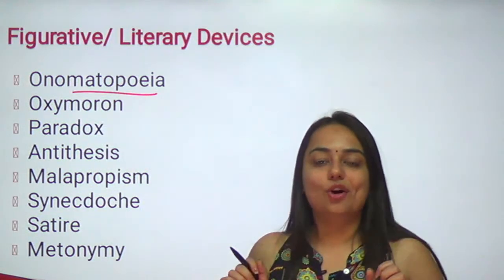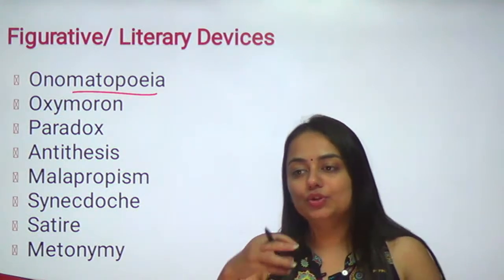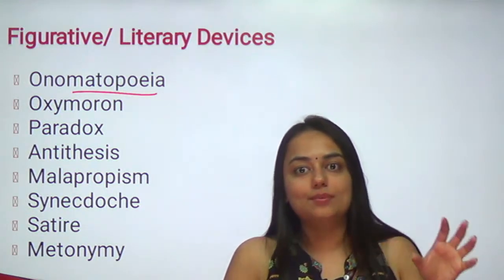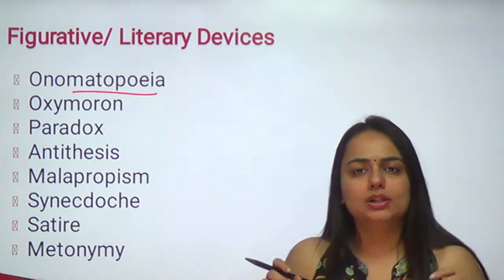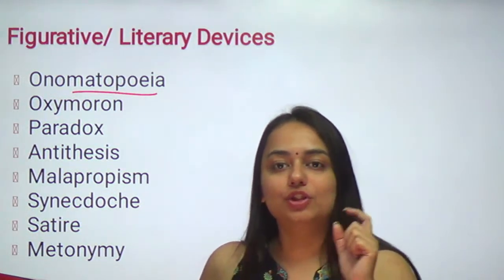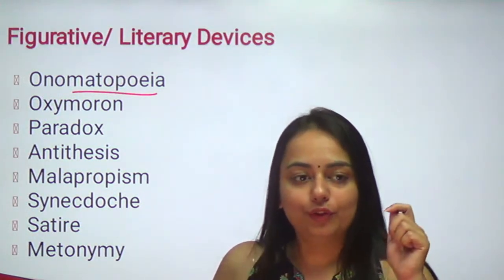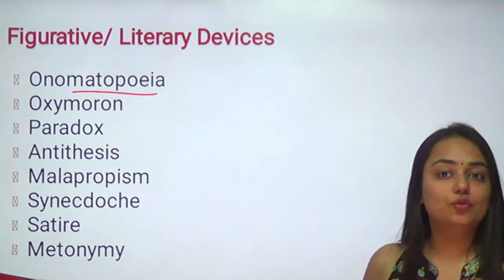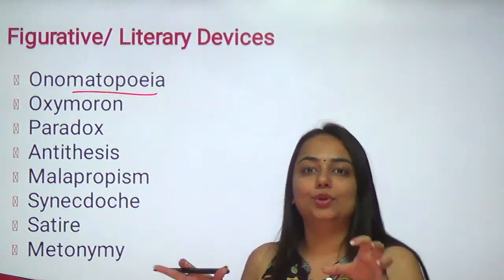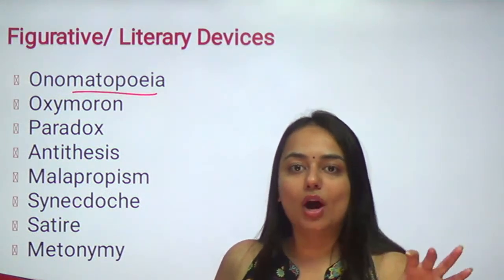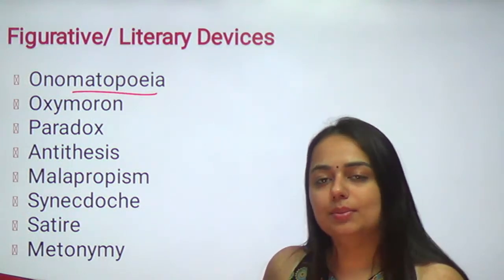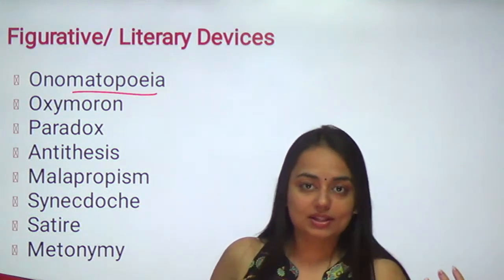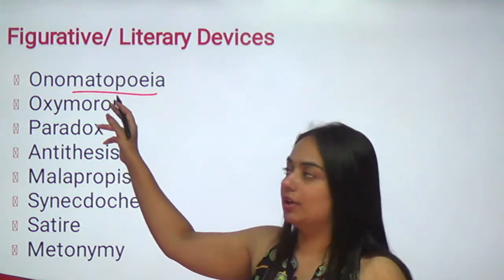Onomatopoeia, a fancy word. Onomatopoeia is when you use a word which literally stands for the same sound, or is associated with the same sound which is actually produced. The birds are chirping. Chirping is a word which actually gives you that feel of the actual sound of the birds. I could hear some tiptoes in the background. So tiptoe actually produces the same sound. Similarly, there are many words in the English language we use as they are for the sound they stand for. That is known as onomatopoeia.